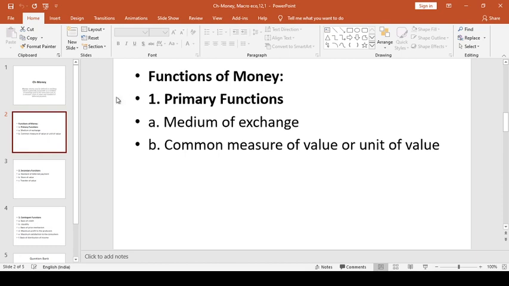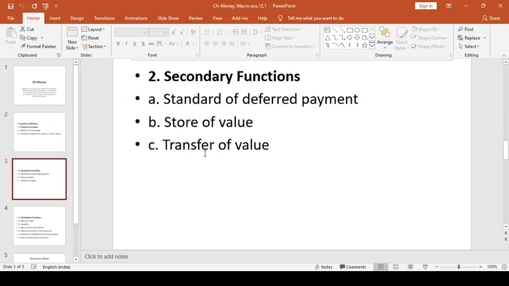Then after that we will go with the next part of the functions of money. These are called the secondary functions. Under it we have majorly three secondary functions. The first one is a standard of deferred payment, the next one is a store of value, and the last one is transfer of value.